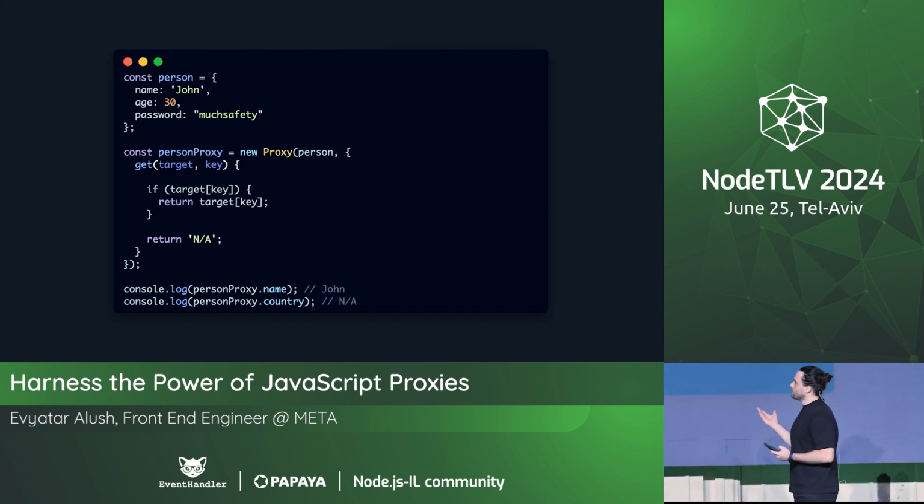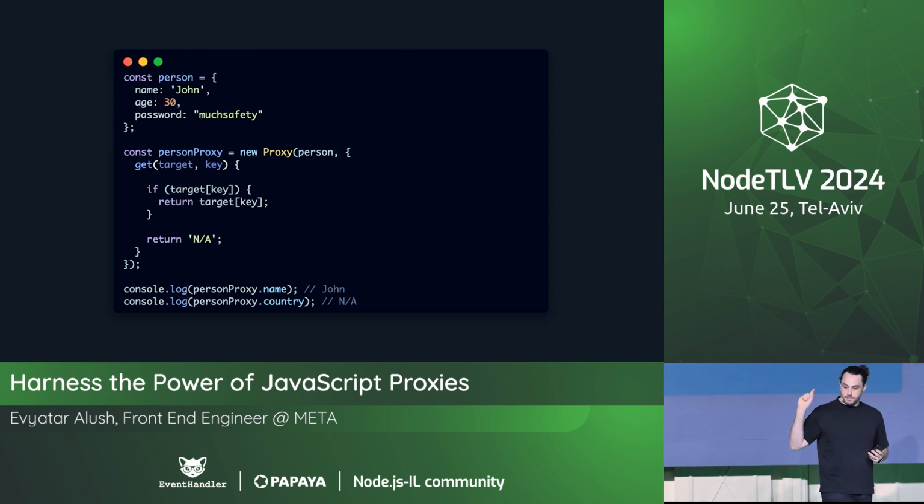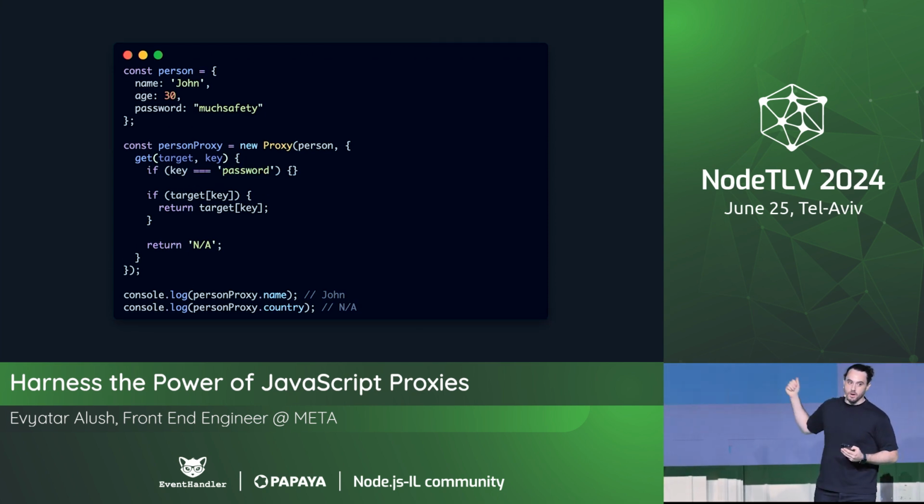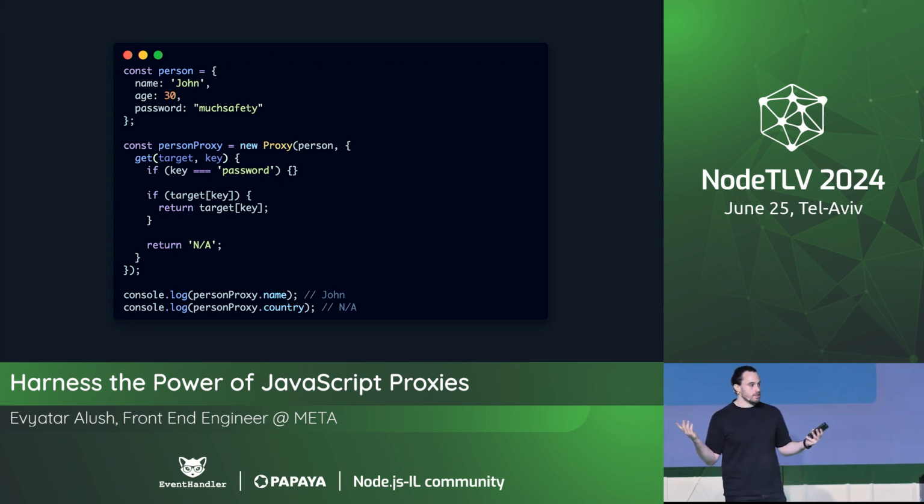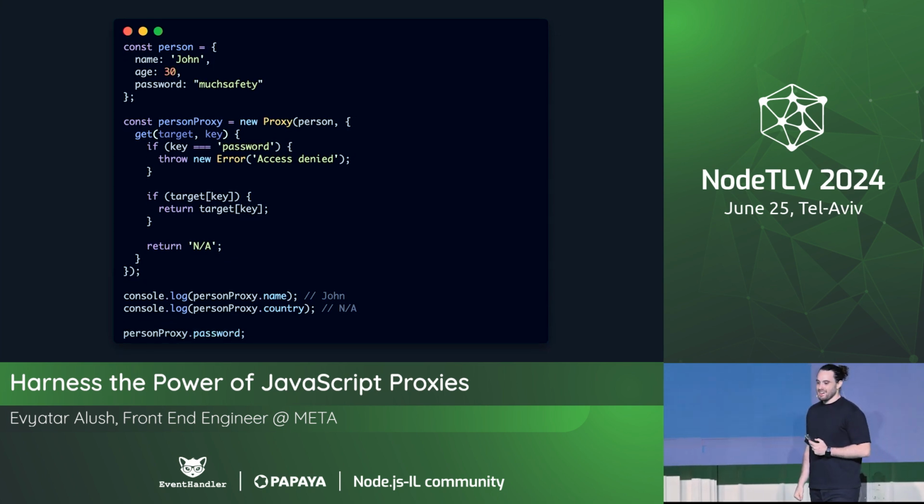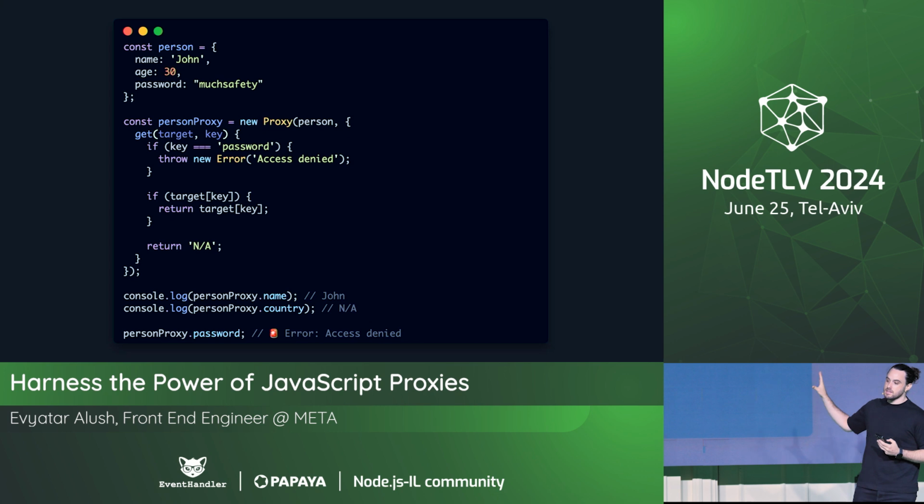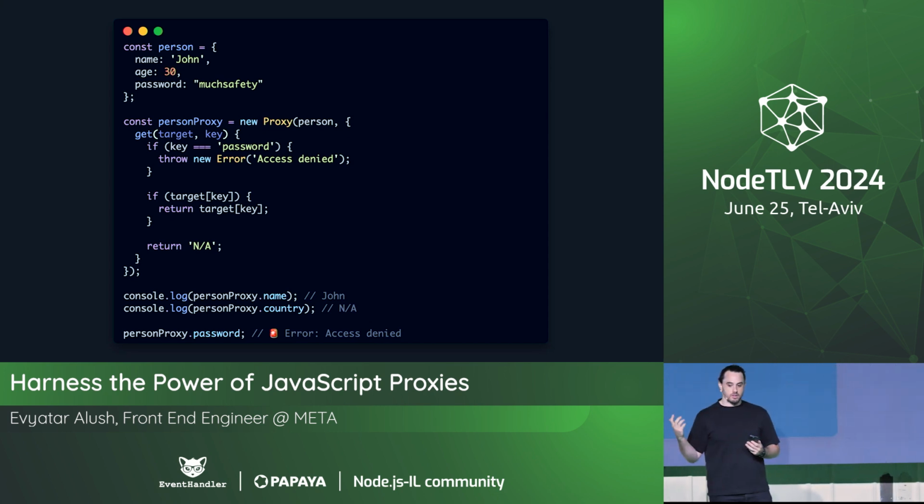Now, security matters, and we want to do very hard, strict security, and this is not the way to do security, but just if we wanted to do some security, let's say if key equals password, if we're trying to access the password, let's throw an access denied, because that's how real security is done. And if we even try to access the password without logging in, without anything, we'll get immediately access denied thrown at us. So this is the basic operation of a proxy, and this is something that we're going to use today.